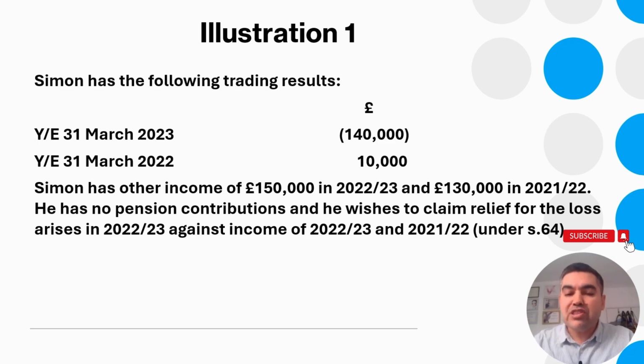He has no pension contribution and wishes to claim relief for the loss arising in 2022-23 against the income of 2022-23 and 2021-22 under S64. Let's see how much relief Simon can have and how much loss he can set against other income. I will show it to you on the following slide.